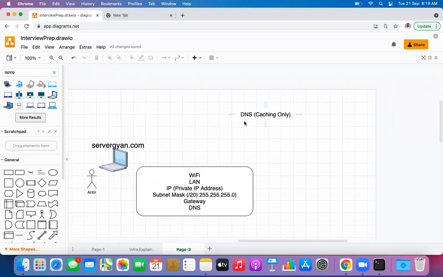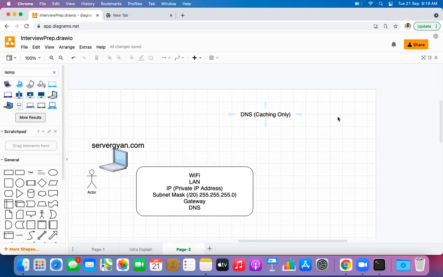Okay, that is fine. Anyone else would like to try? Alok Kumar Malik. Yes. I think caching, in the sense, say for example, you are trying to hit a website, say servergan.com. The person went and hit that IP and fetched the information from servergan.com. The next time you hit that, it is already in your cache. So it will fetch the information from the cache instead of directly going to the actual place.